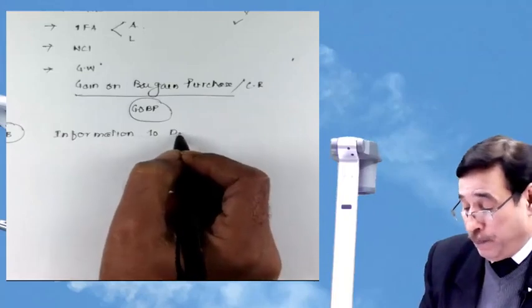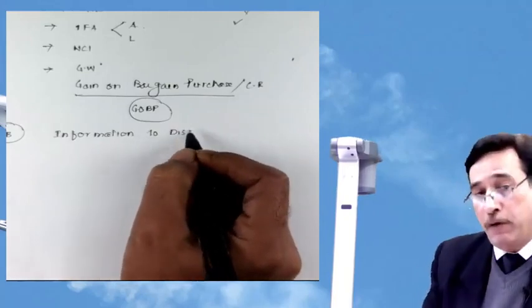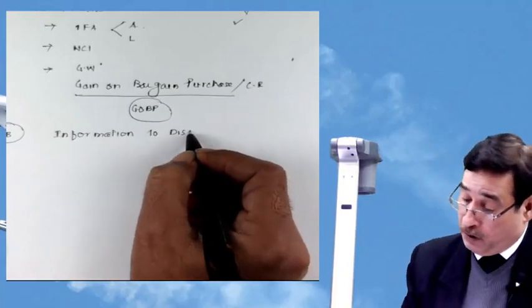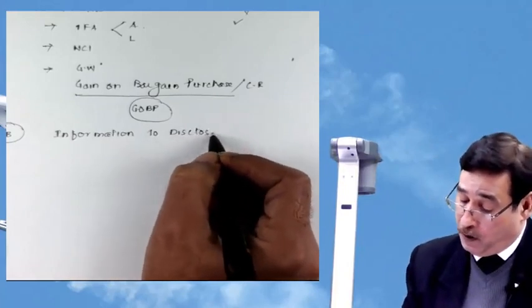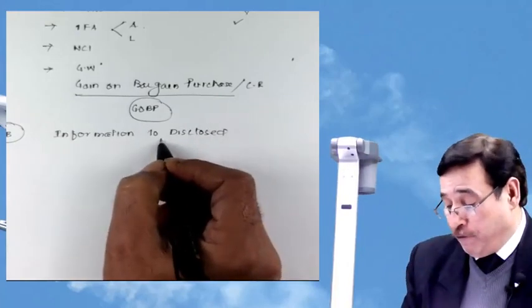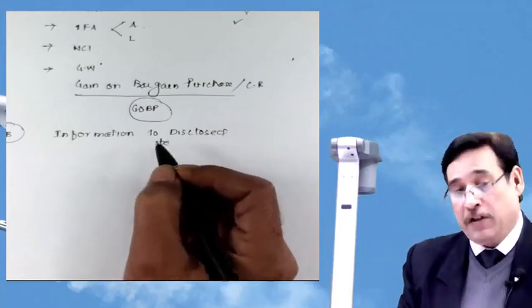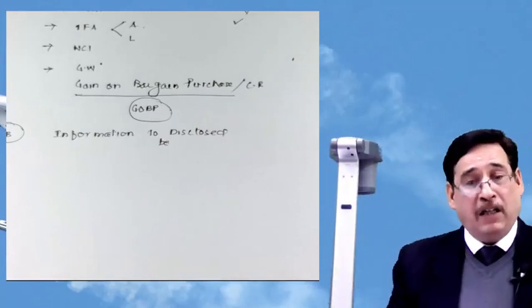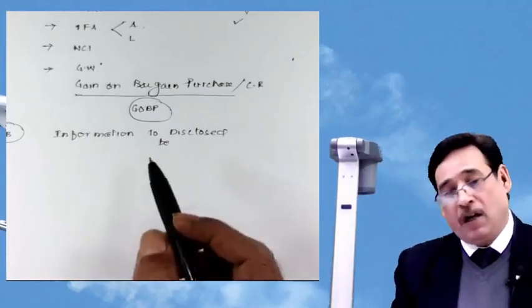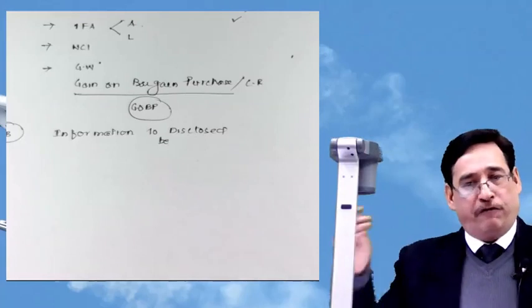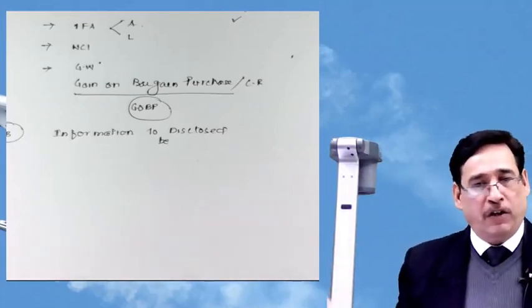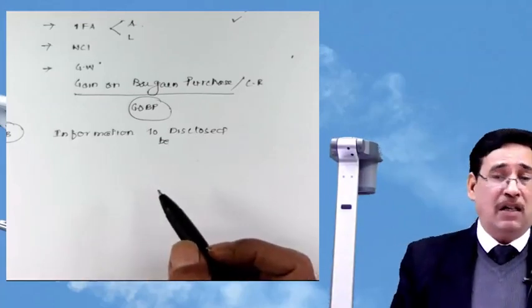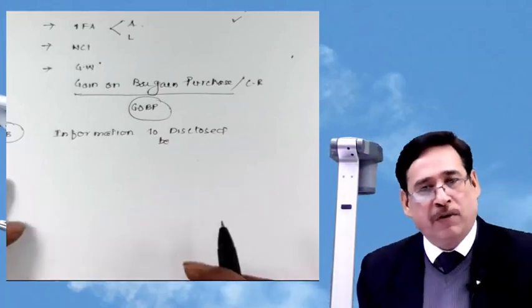When we look at the disclosure aspect, we will talk about this at length. That means when we are taking over the business of a particular entity, in our financial statements we need to analyze what sort of information is vital for different parties to understand the functioning of the entire organization. So what exactly is the information which we need to disclose, correct?